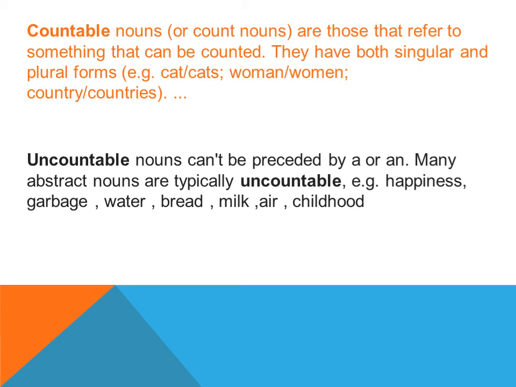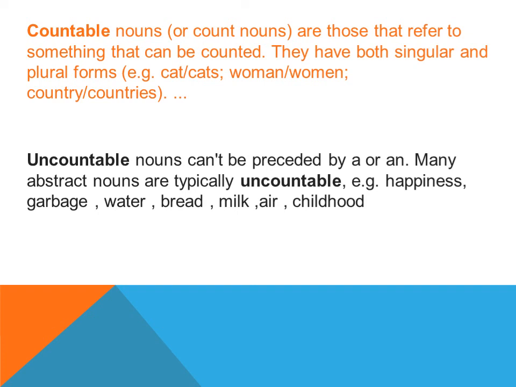In my further lessons I will discuss abstract nouns; these are actually related to our sense organs. I will explain that in the next lesson when I discuss abstract nouns and other kinds of nouns. So let's come back to this topic, uncountable nouns. That means all the abstract nouns are also uncountable.